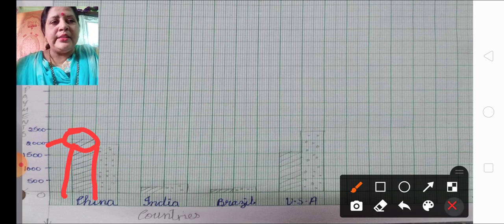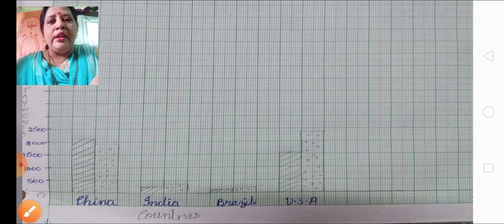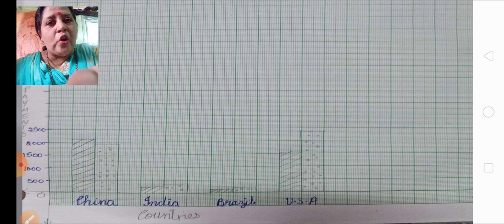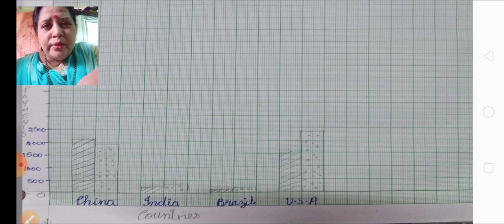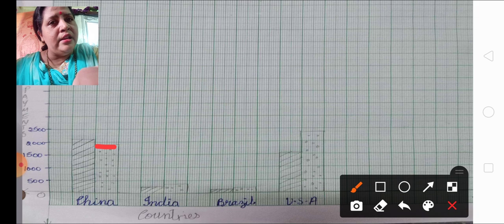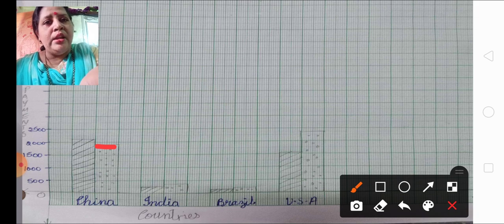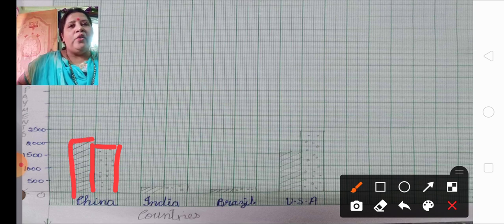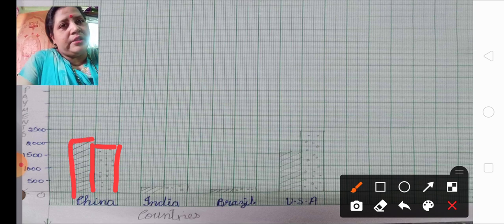The next thing you are going to do is, again in China only, what is the import? 1960. That means almost coming to 2000. So a little below 2000, here you will have your 1960. Now draw this bar graph, and your one compound graph is ready.